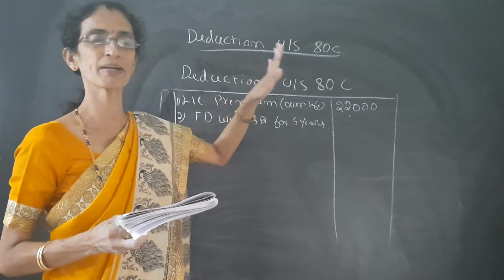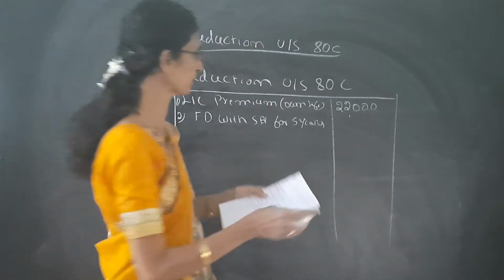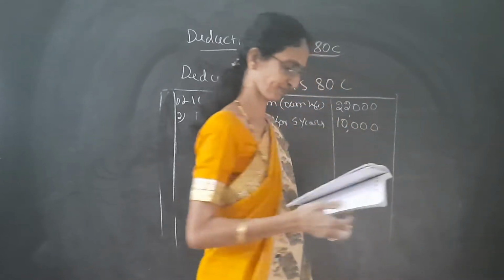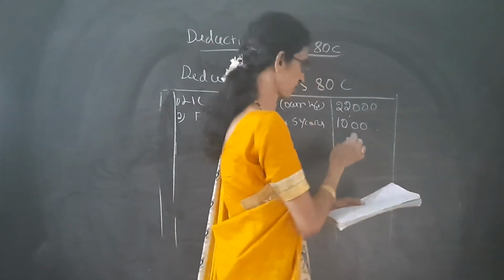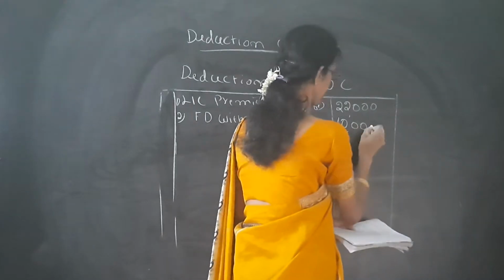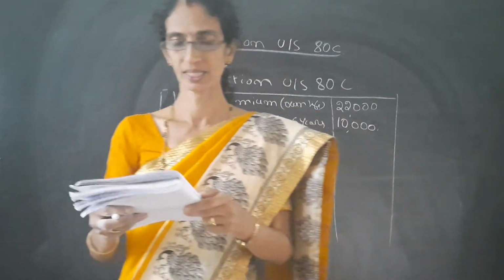If it does not come under deduction 80C, you leave that transaction. Here the amount is given as 10,000. Sorry, the unrecognized provident fund is 1,000, and this one is 10,000.